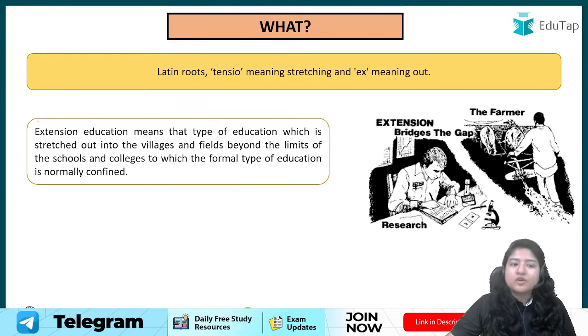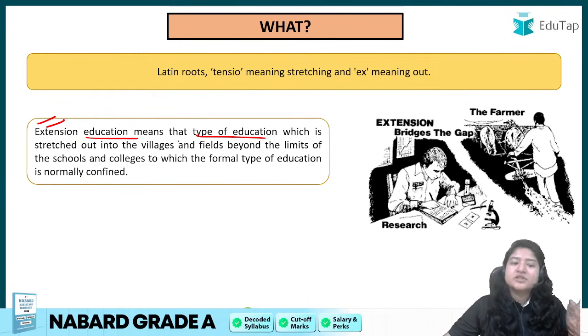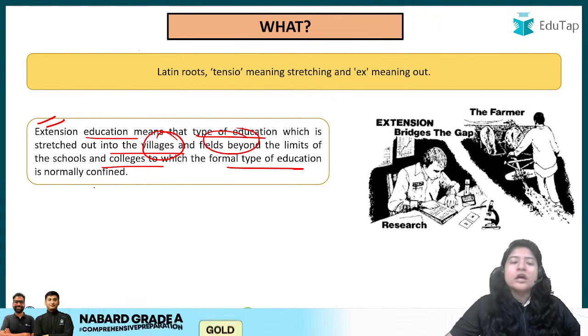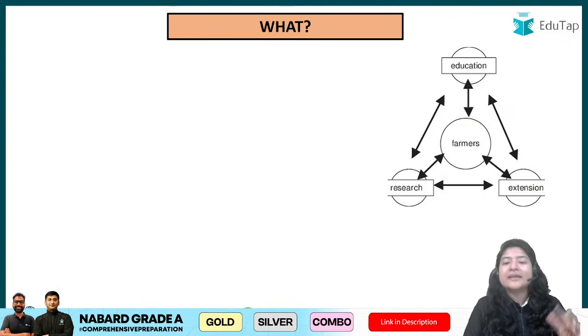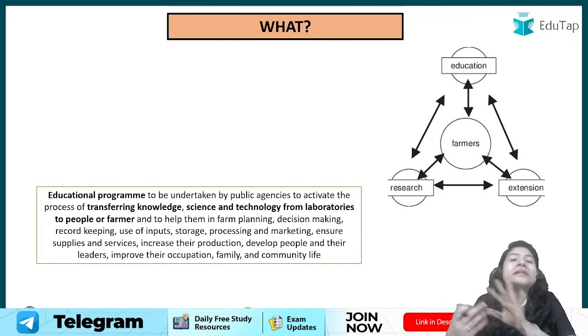So simply, if we talk about what is extension education, please keep in mind we're not talking about agriculture extension, we are saying extension education. It means the type of education which is stretched out from the formal institution into the villages or fields, beyond the limit of schools, to teach them something new. And when do we call it agriculture extension?